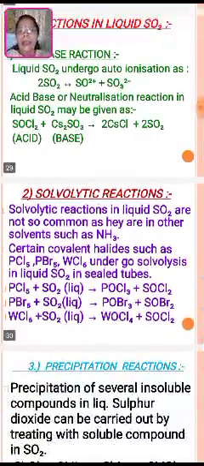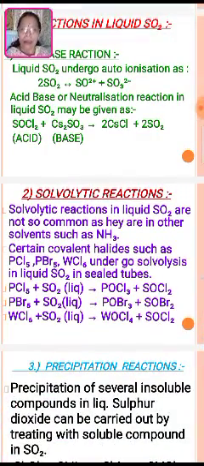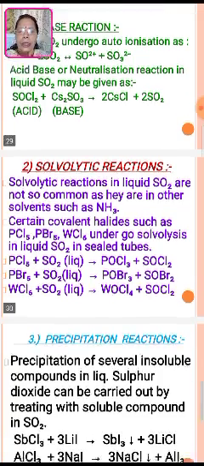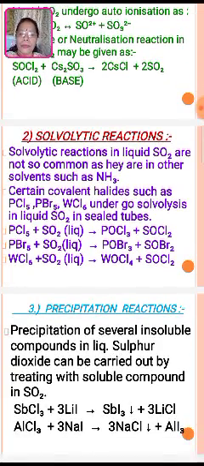Second reaction, it is solvolytic reaction. Solvolytic reactions in liquid sulfur dioxide are not as common as they are in other solvents such as ammonia. Certain covalent halides such as PCl5, PBr5, WCl6 undergo solvolysis in liquid sulfur dioxide in sealed tubes. So in the sealed tube, there is the formation of PCl5 plus liquid sulfur dioxide, there is the formation of POCl3 plus SOCl2.